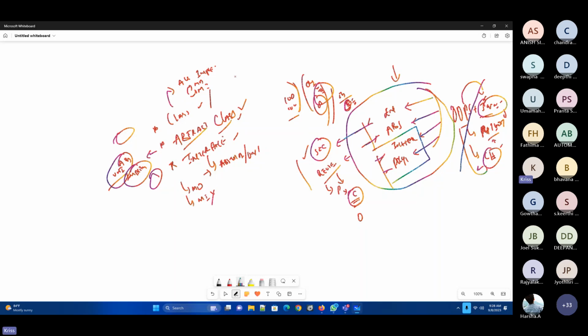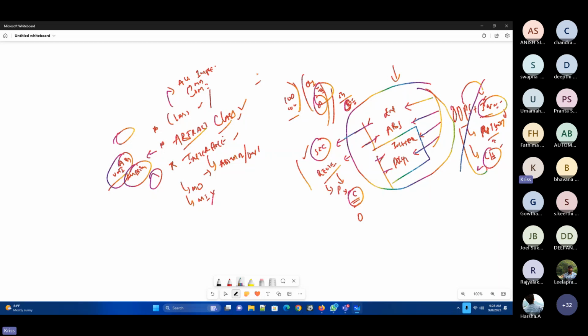This is called abstraction. What do you mean by abstraction? Hiding the implementation, hiding the background details and showing only the essential details, hiding the implementation and showing the functionality.